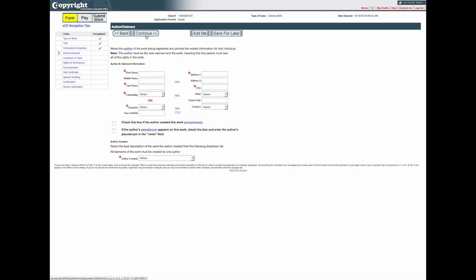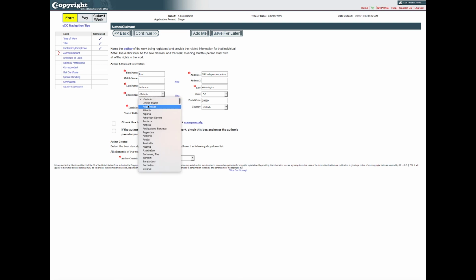On the Author Claimant screen, you will give information about the creator and owner of the work you are registering. The person named as the author must also be the claimant for the work. If you are the author and claimant for the work, you may click Add Me to enter your information. If you are completing the application on behalf of the author and claimant, enter that person's name and address in the spaces provided. Select the best description of the work the author created from the Author Created drop-down list. After entering all the required information, click Continue to proceed.